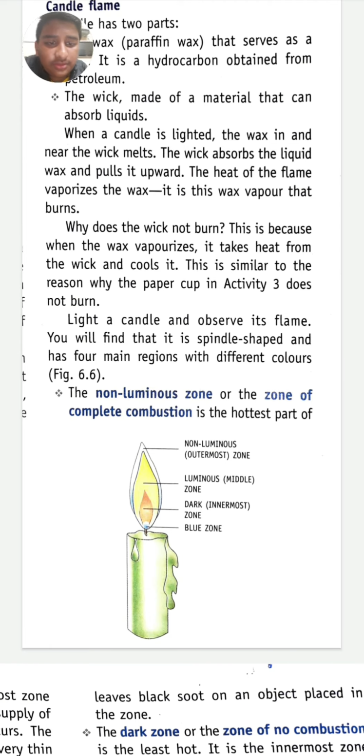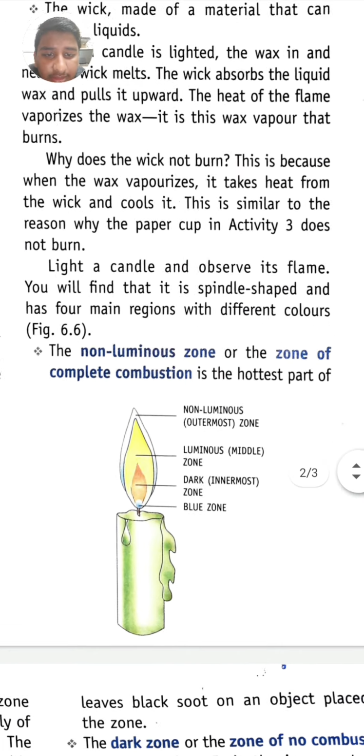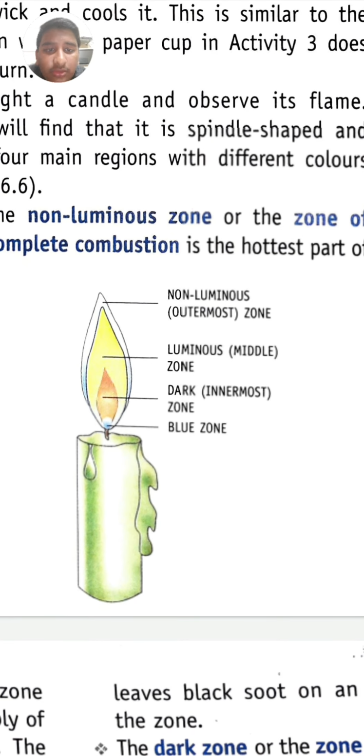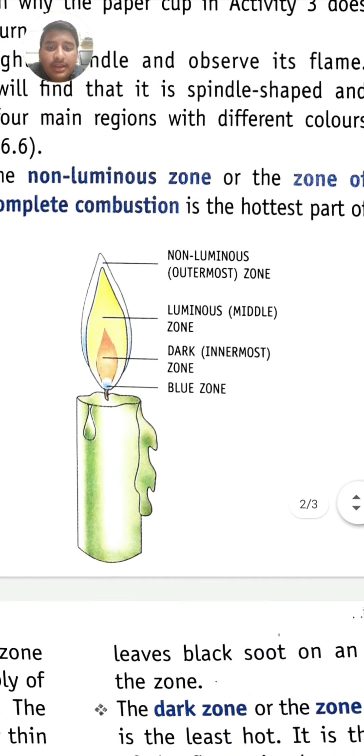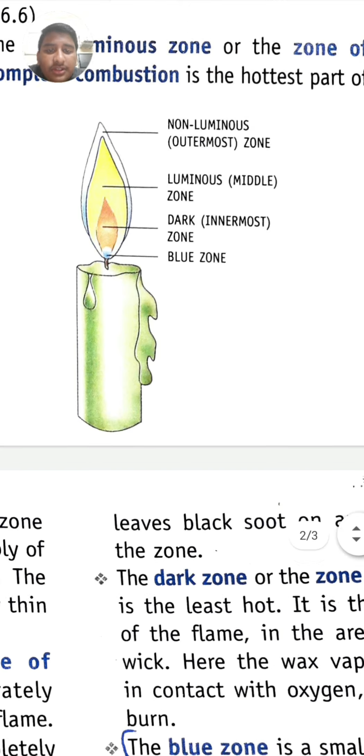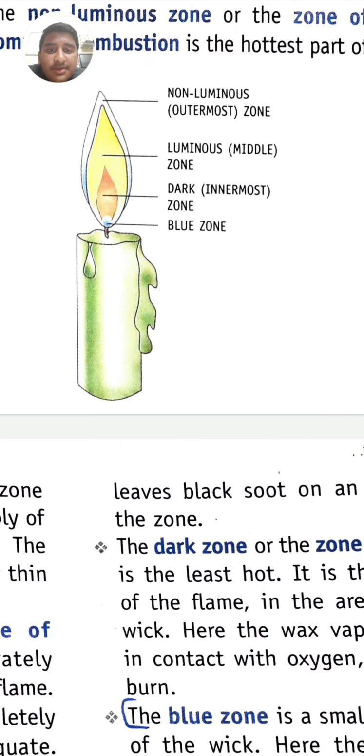The non-luminous zone, or the zone of complete combustion, is the hottest part. See, now in the diagram you will see the first zone, which is non-luminous, is the outermost zone. It is very hot and has a good supply of oxygen. The second zone, the luminous zone, which is yellow in color, is moderately hot and has an inadequate supply of oxygen. Third, the dark zone, which does not have any supply of oxygen, is the least hot and orange in color. Now the fourth is the blue zone. Here carbon monoxide is produced.